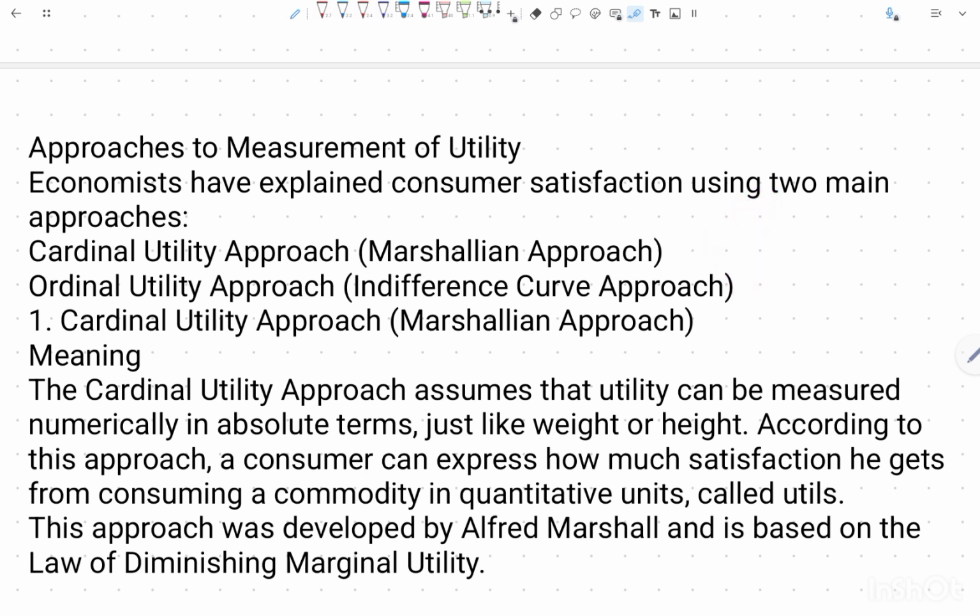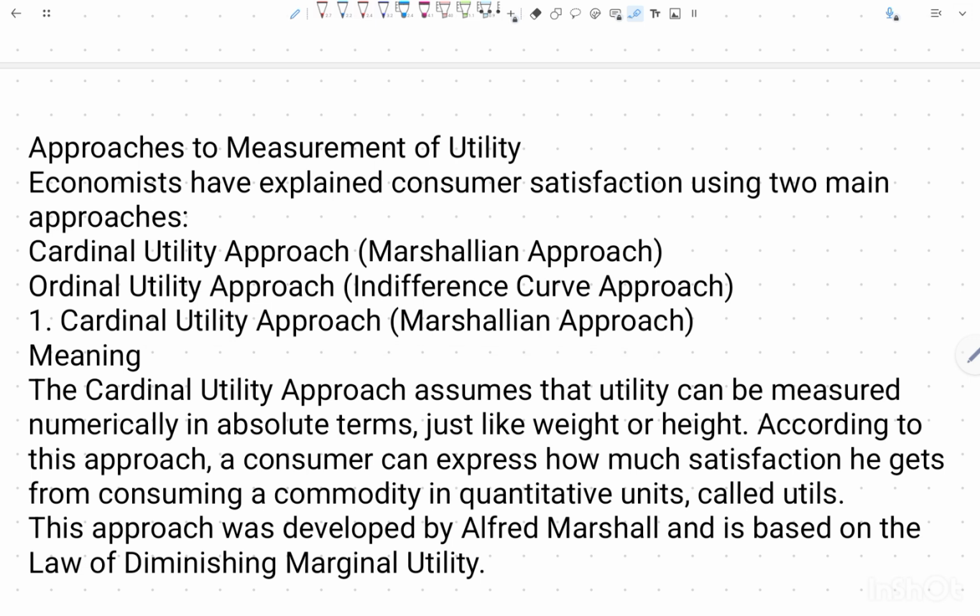So there are two approaches to measure utility. The first one is the cardinal utility approach, that was given by Marshall. He was a famous economist. And the second one is the ordinal utility approach. We are going to learn about both of them. Now starting with the cardinal utility approach.